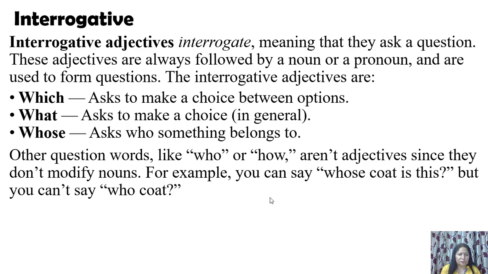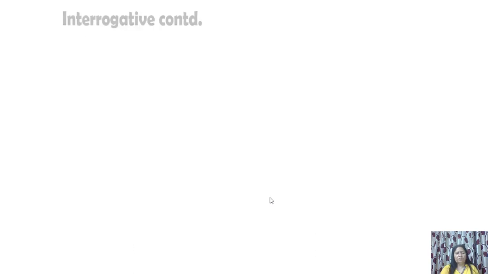So but you can say whose bag, what activity, which book, whose coat is this, you can say, but you can't say who cat, who coat. So these other words are not adjectives. Out of all, only these three are interrogative adjectives: which, what, and whose.